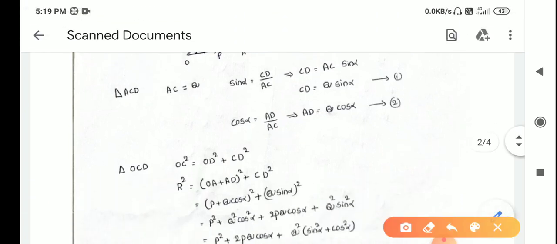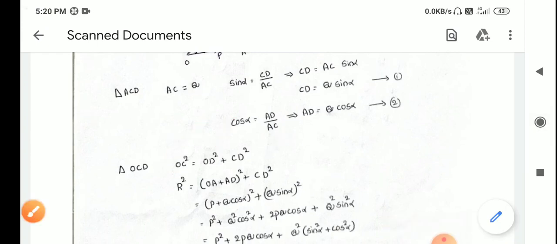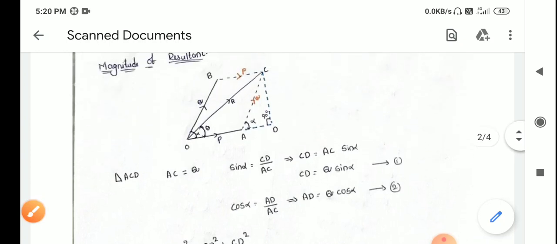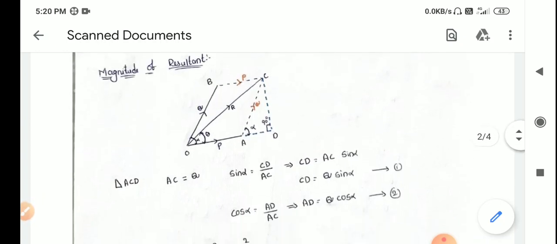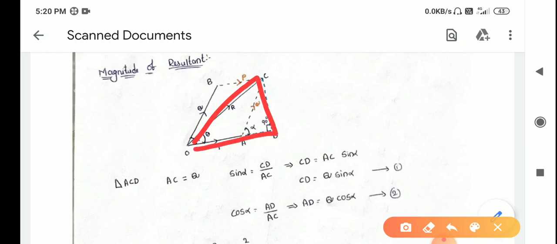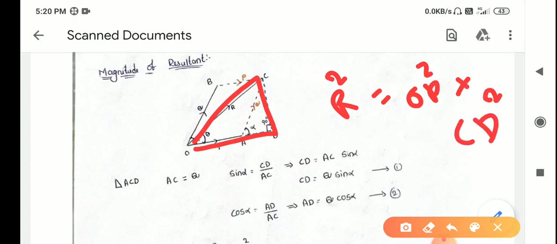Now from the triangle OCD, hypotenuse square is equal to side square plus other side square. What is the hypotenuse? R. From this triangle, R square is equal to OD square plus CD square.